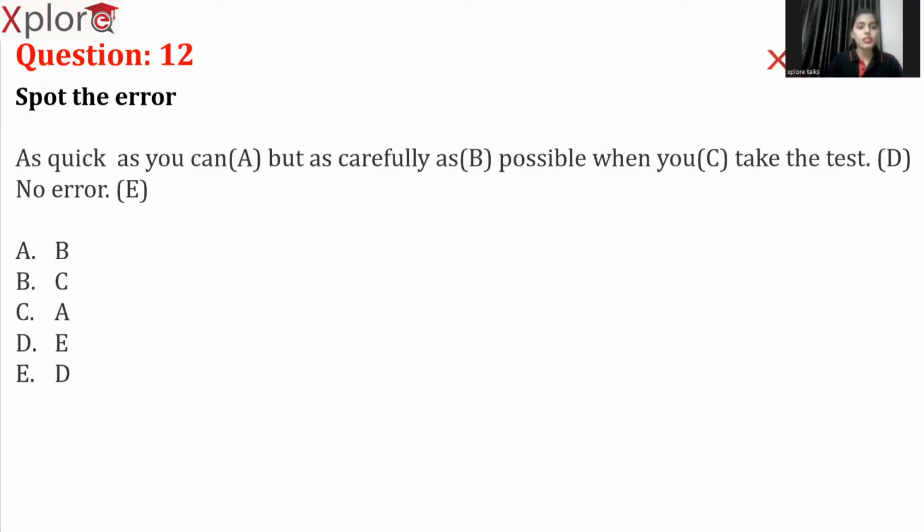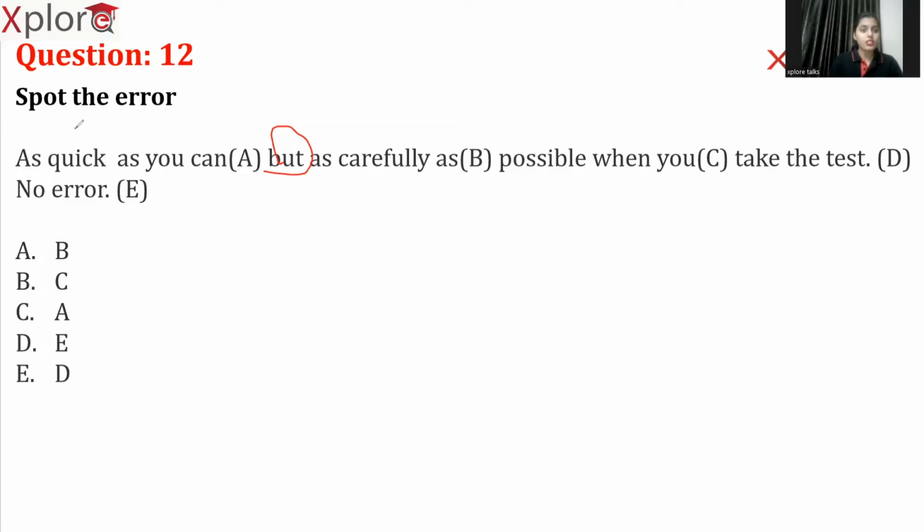As quick as you can, but as carefully as possible when you take the test. What is the error in this sentence? As quick as you can. Okay, as is followed by as, so there is no mistake here. And here also as is followed by as. Here we are saying that you need to be quick, and at the same time, be careful. That is the reason we have used the contrast signpost word but.